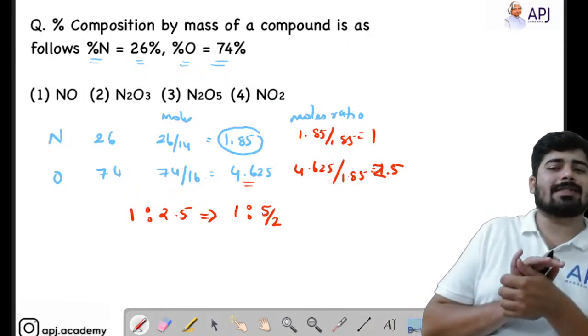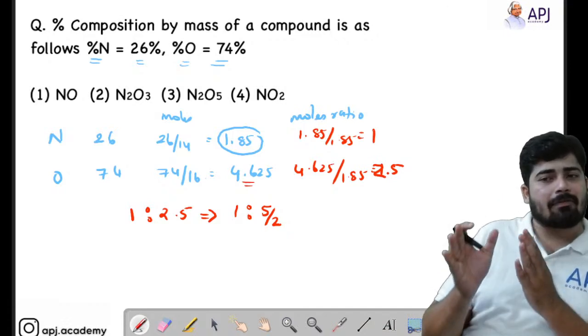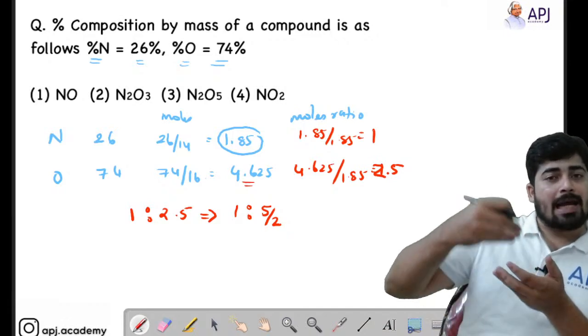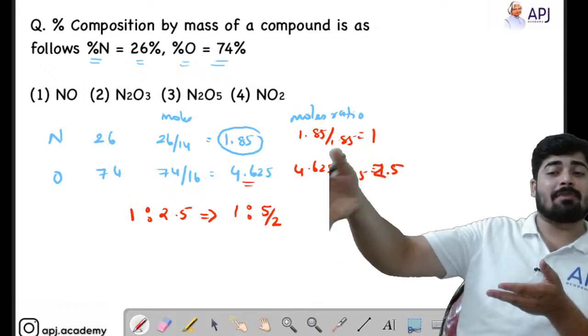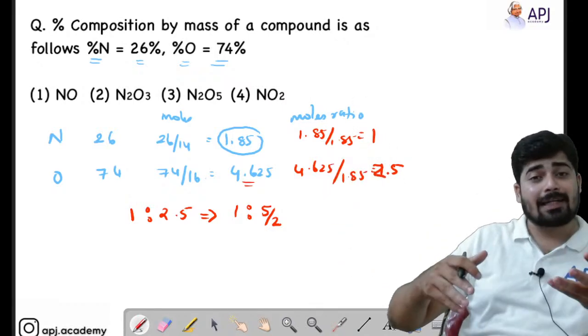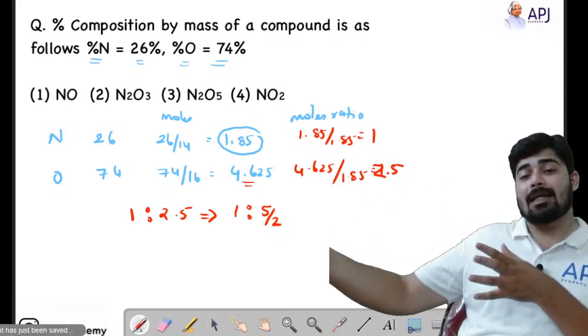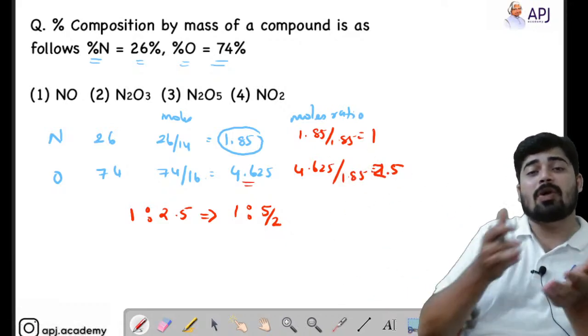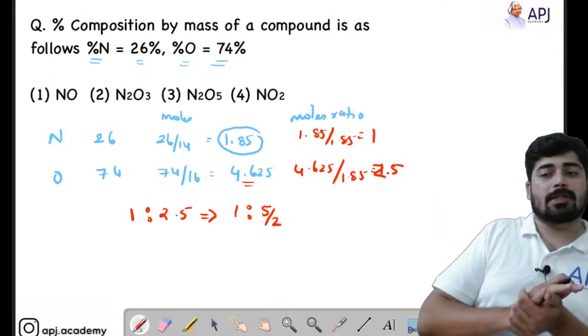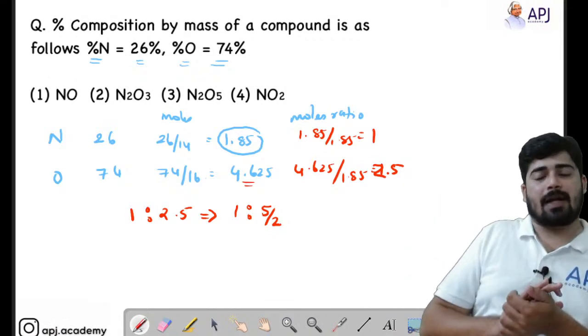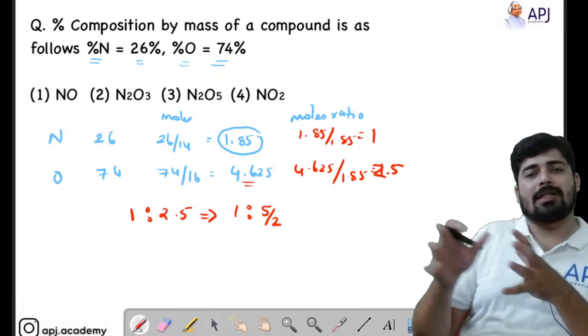Normally what students do is that if they get the value as 2.5, they either convert it into 3 or they convert it into 2. They may take it as 2 or they may take it as 3, because empirical formula does not contain any fraction or a decimal. So what you have to do is that you have to convert that decimal into fraction. So you will be getting it as 1:5 by 2.